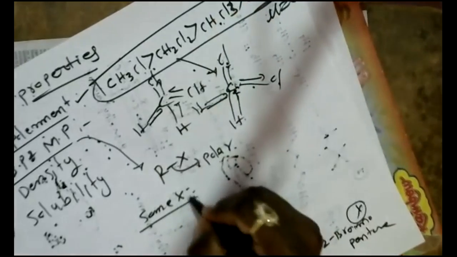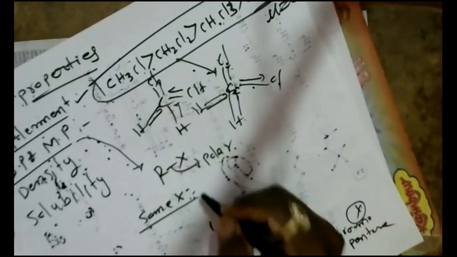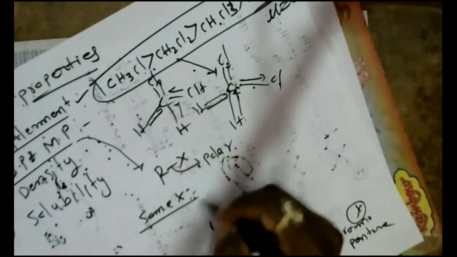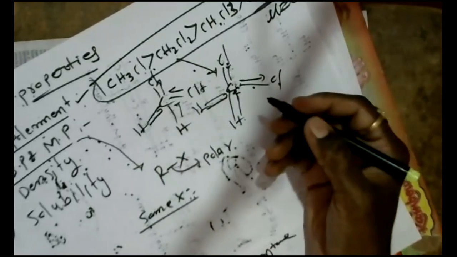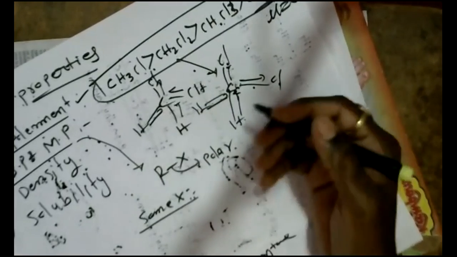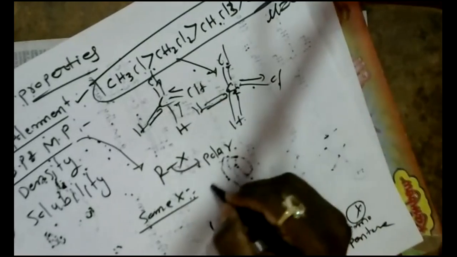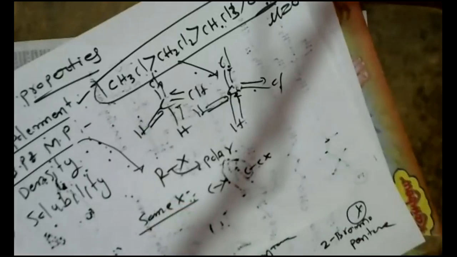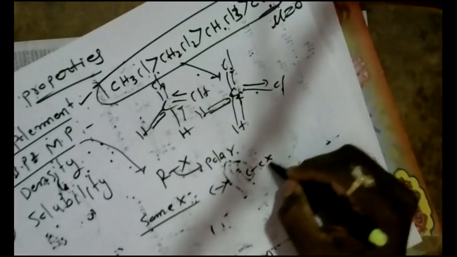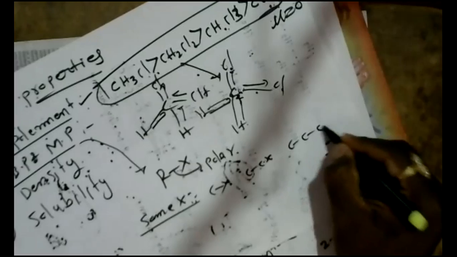For the same halogen compounds, the boiling and melting point increases with increase in molar mass, with the increase in size of the alkyl group. Suppose methyl halide, ethyl halide and propyl halide.